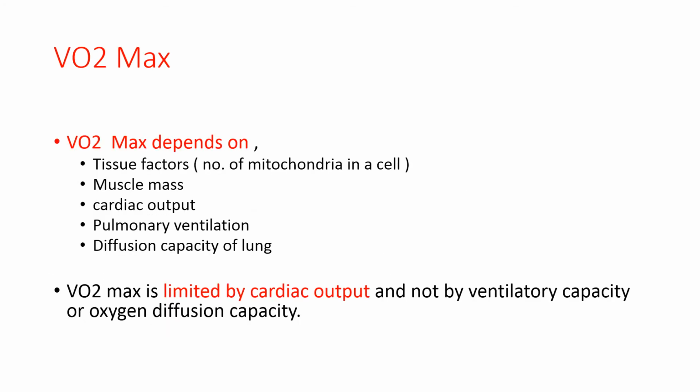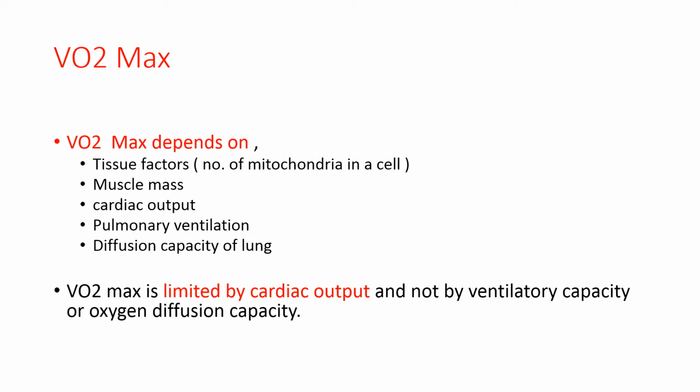So now one question arises: what limits the VO2 maximum, or the maximum ability of the person to utilize oxygen? Maximum oxygen consumption, or the VO2 maximum, depends on various factors like tissue factors, the number of mitochondria in the cell, muscle mass, cardiac output, pulmonary ventilation, and the diffusion capacity of the lung. Mainly, VO2 maximum depends on cardiac factors as well as the function of the respiratory system.